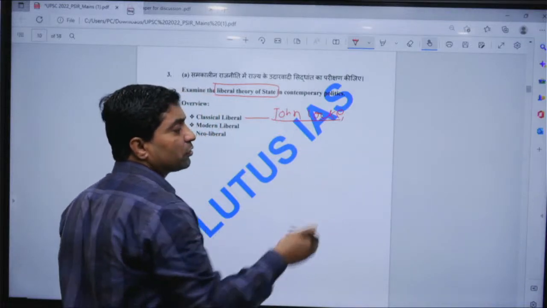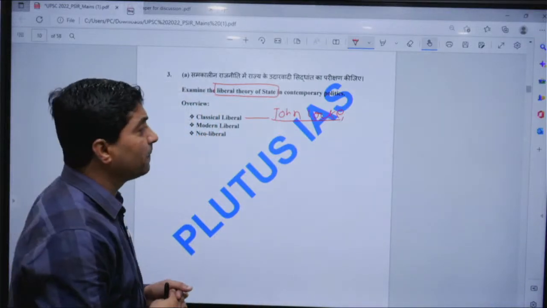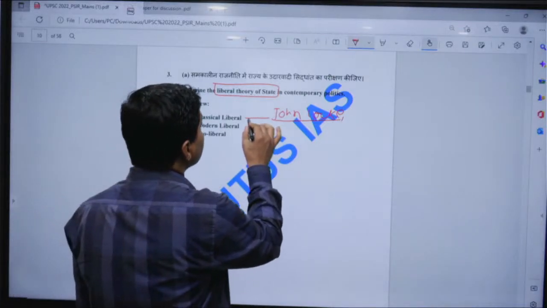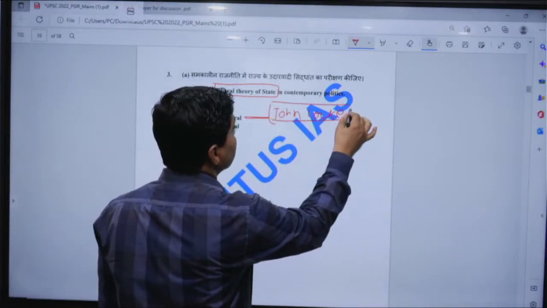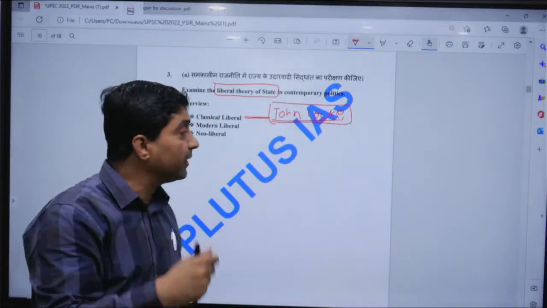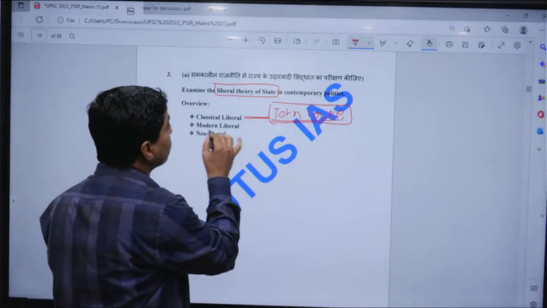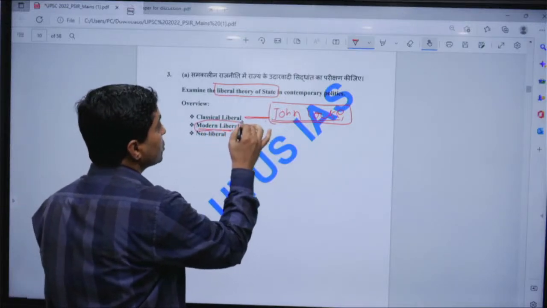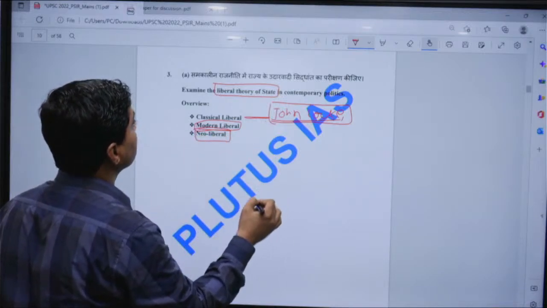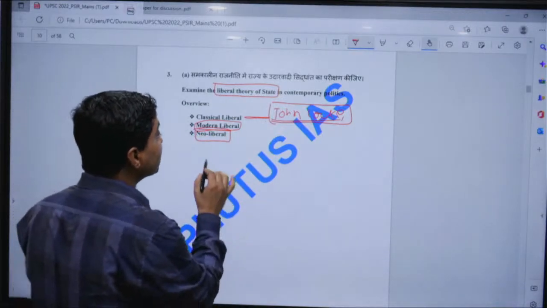Then one can talk about the laissez-faire state of Adam Smith. So what classical liberals say about the state and its basic elements. Then what modern liberals say about the state, and third, what new liberals say about the state, and what the critiques are.